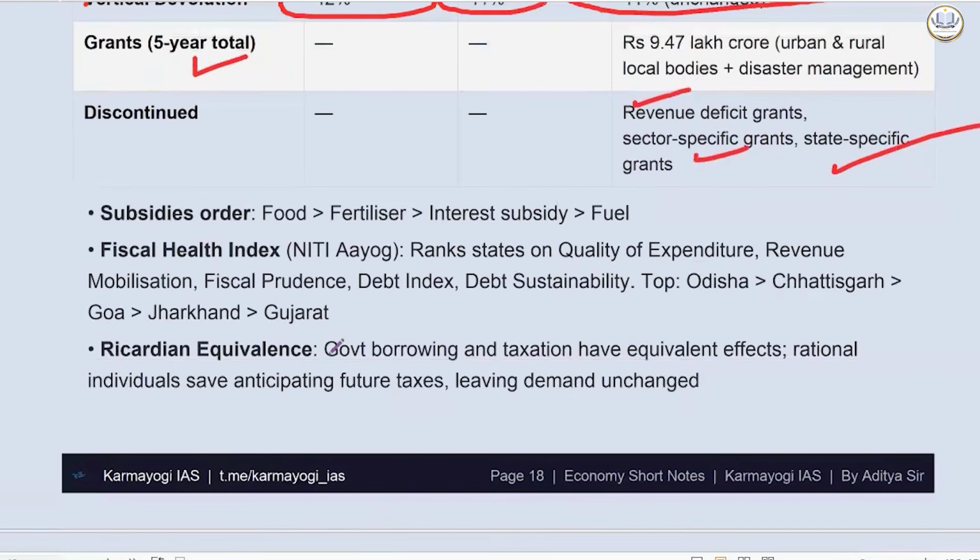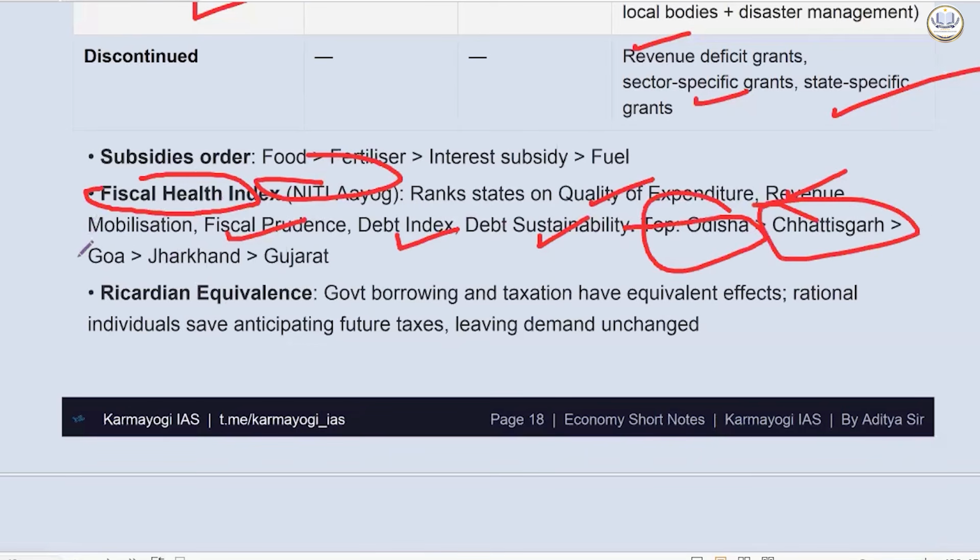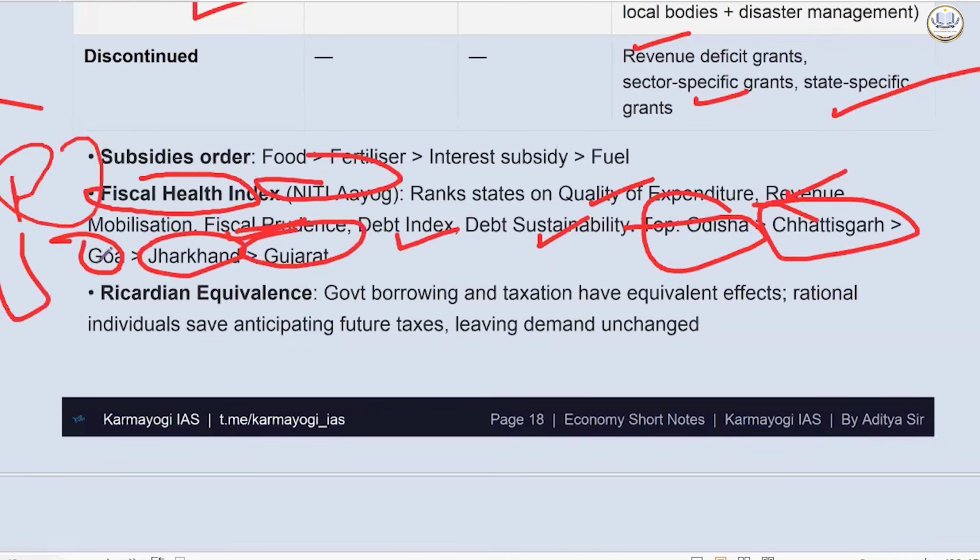If we have to analyze the subsidies order, then the maximum subsidy is released for food, then for fertilizer, then for interest subsidy, and last is fuel. Fiscal Health Index is released by Niti Aayog, and it ranks states on quality of expenditure, revenue mobilization, fiscal prudence, debt index, debt sustainability. Topmost is Odisha, followed by Chhattisgarh, then Goa, then Jharkhand, then Gujarat. It is important for your prelims examination.